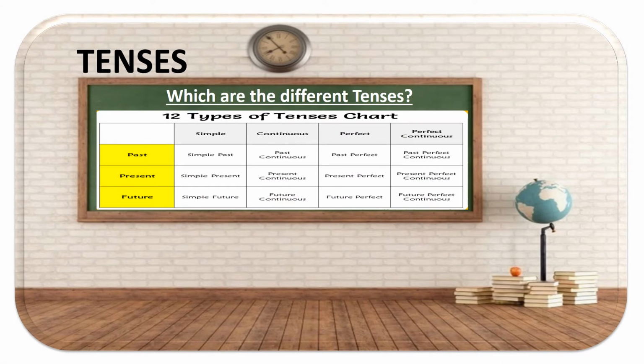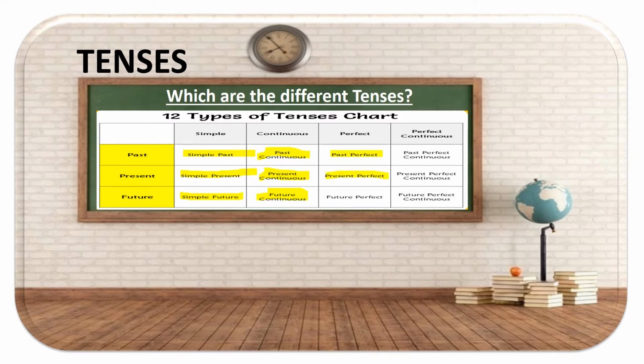Furthermore, the three tenses, past tense, present tense, and future tense, are divided as simple, continuous, perfect, and perfect continuous. So you have simple past, simple present, and simple future. Then you have past continuous, present continuous, and future continuous. Then you have past perfect, present perfect, and future perfect.